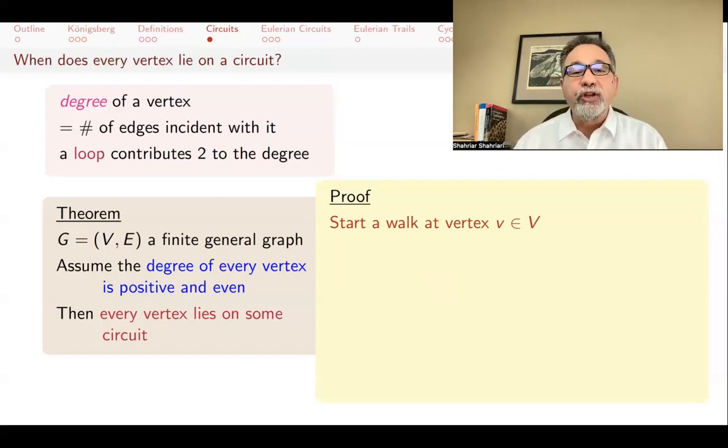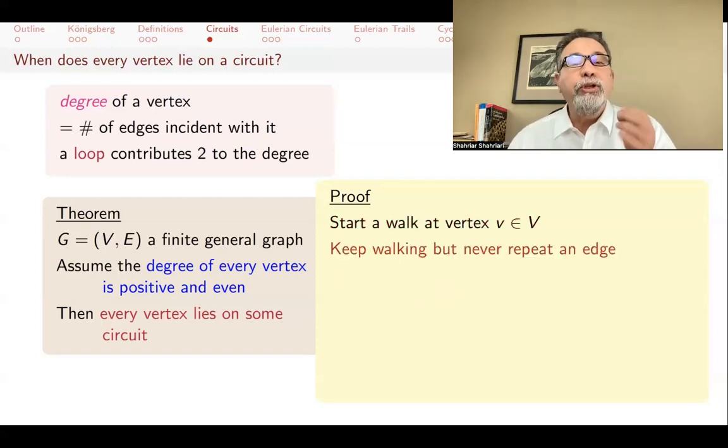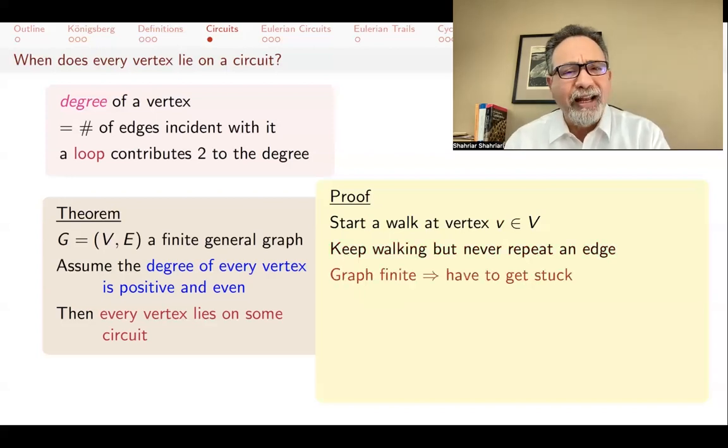So you start at your vertex V and you take a walk. You keep walking. And the only rule that we want you to follow is: do not repeat an edge. So start at V and start walking through edges, but never repeat any edge. So what might happen? The graph is finite, so you'll have to get stuck. At some point, there won't be any more edges to use, and you will get stuck. But where will you get stuck?